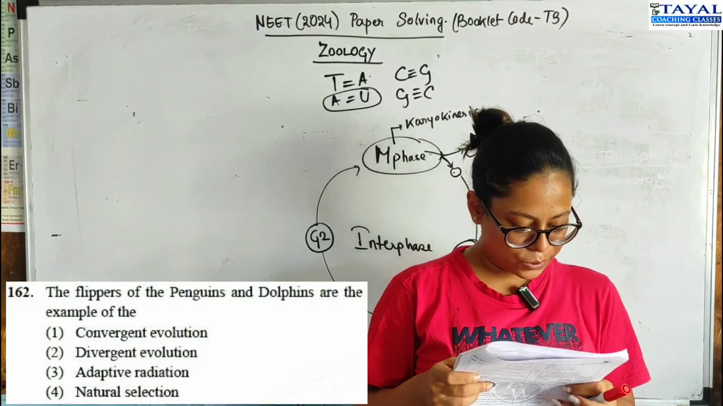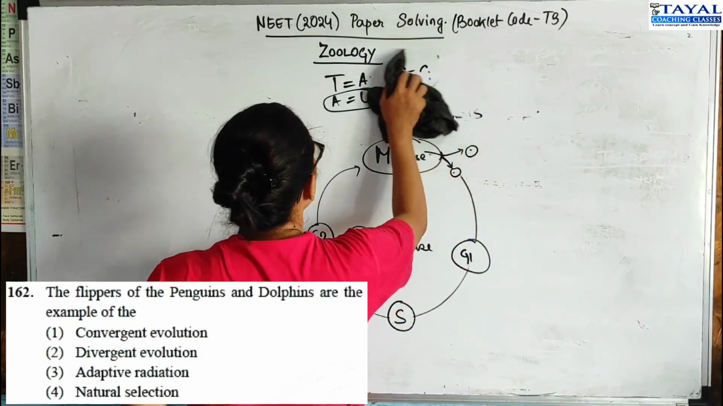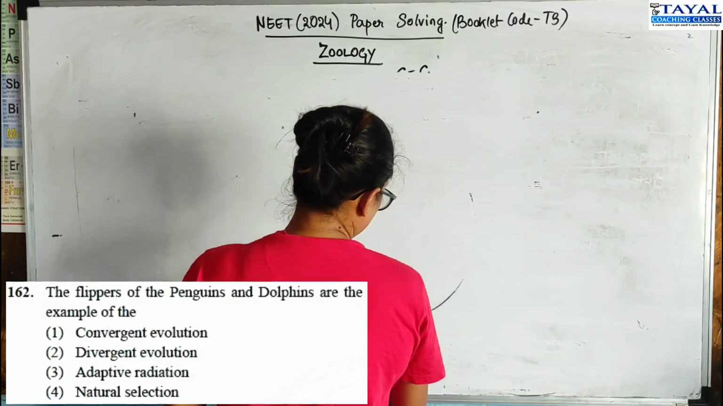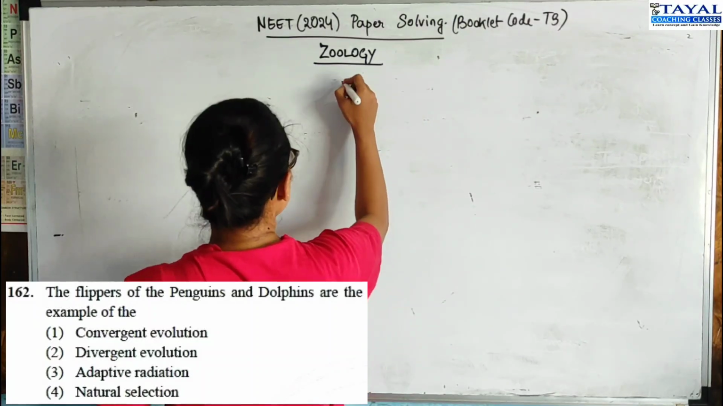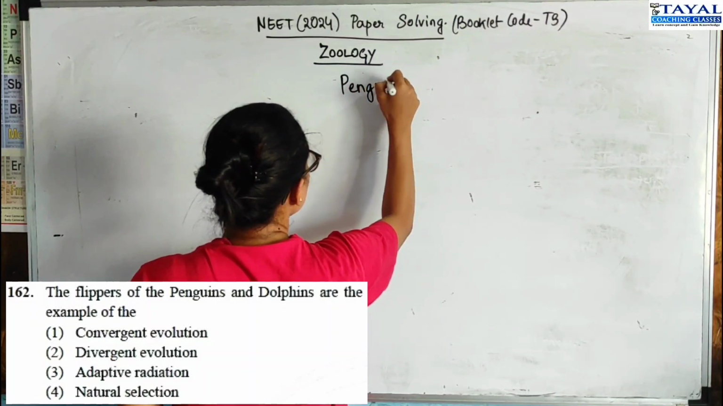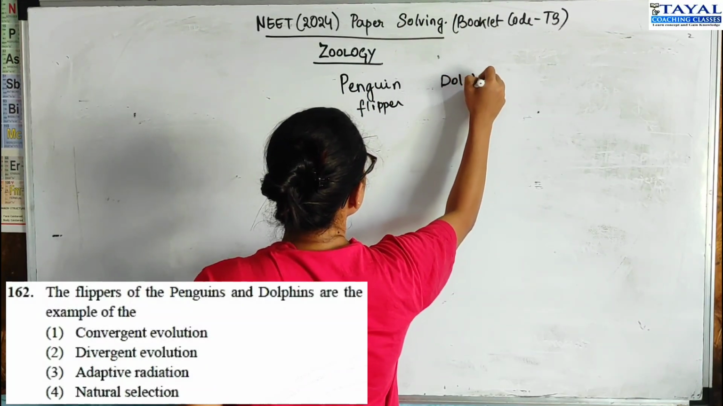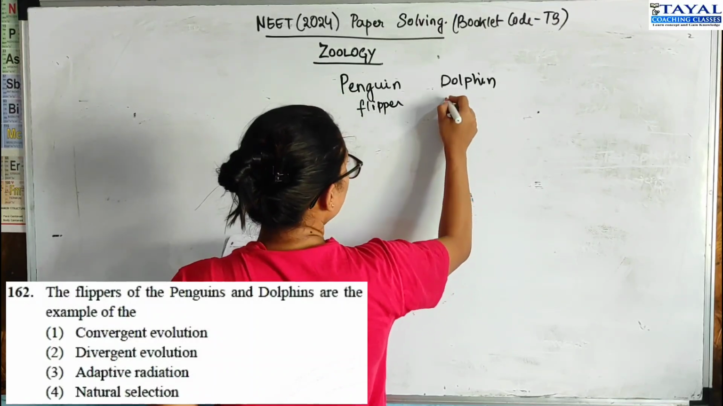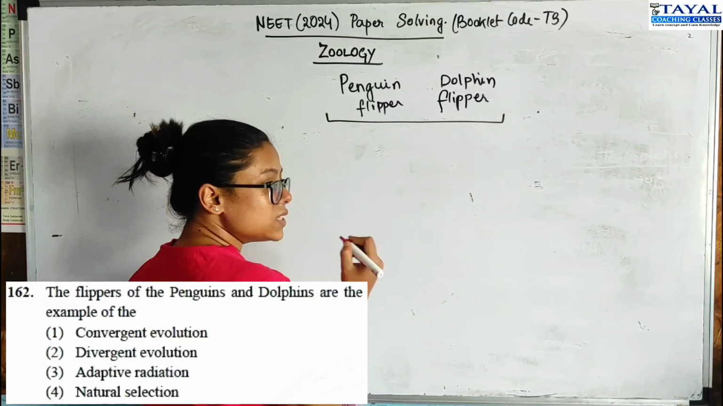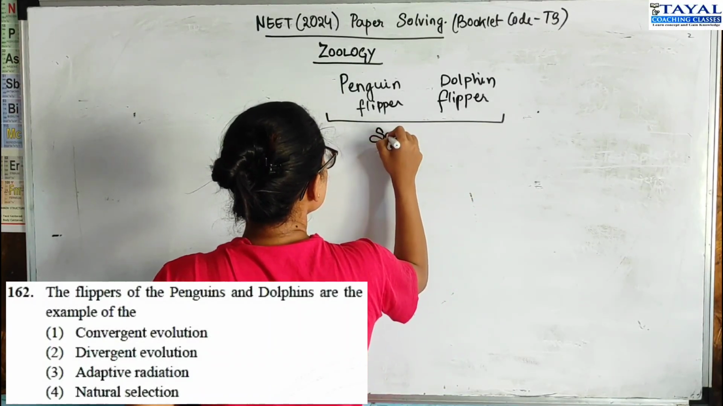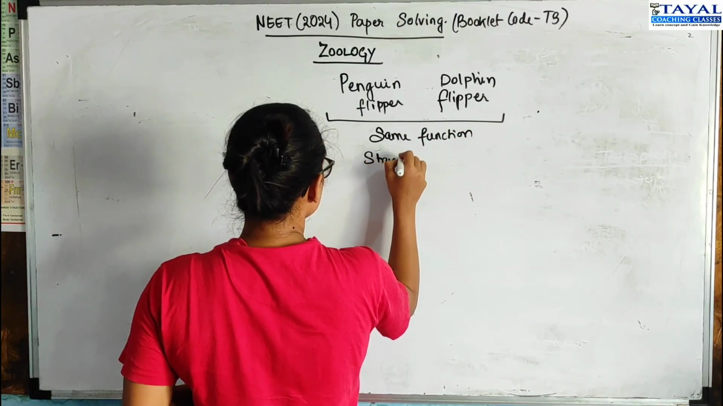Moving on to 162, flippers of penguins and dolphins are examples of. So now let's first understand the 4 options that we have been provided with. So we have been provided with options. Convergent evolution, and our example here is the penguin flipper and the dolphin flipper, right? So now we know both these structures, they have the same similar function. What is the same function? Helps them paddle through water, but they are structurally different.